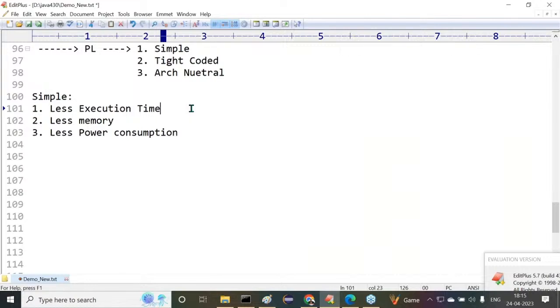So here the point is not about mobile phones or anything else. Less execution time, more performance, and the user is happy. More execution time, less performance, and the user is not happy. We are preparing all the software products and everything for the sake of satisfying the end user. When the end user is happy, the product gets very good demand. When the end user is not happy, the product does not get demand. That's why, is execution time providing impact or not? Is execution time an important factor or not?